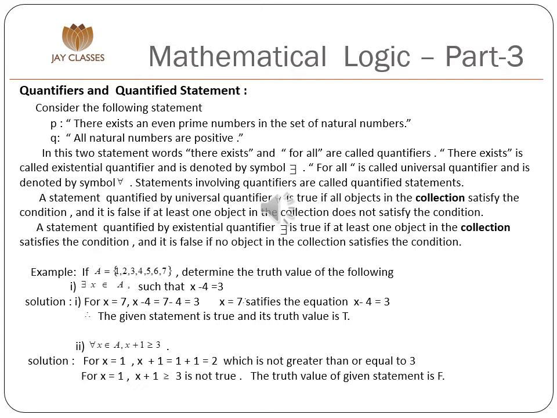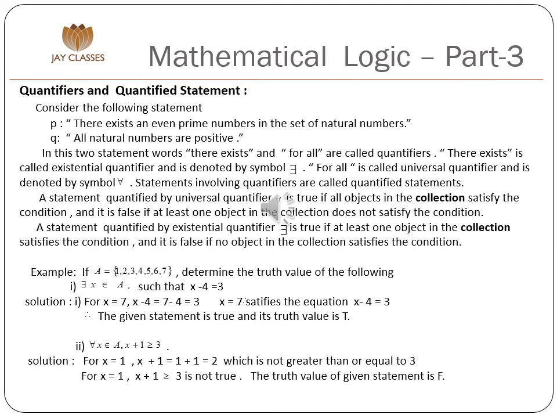Let us see some examples on this. Example number 1. If A is equal to {1, 2, 3, 4, 5, 6, 7}, determine the truth value of the following statements. Existential quantifier x is an element of A such that x minus 4 is equal to 3.